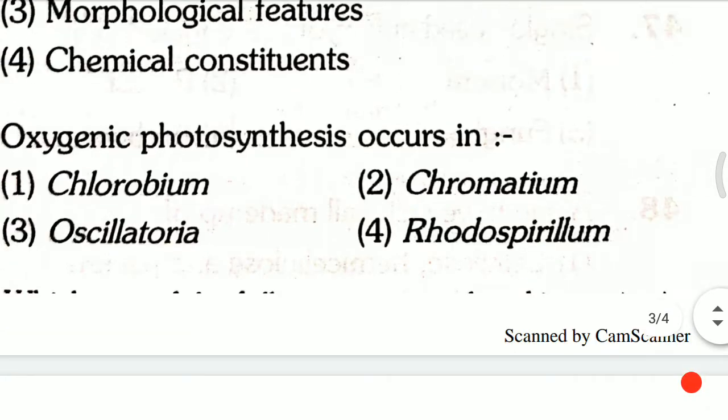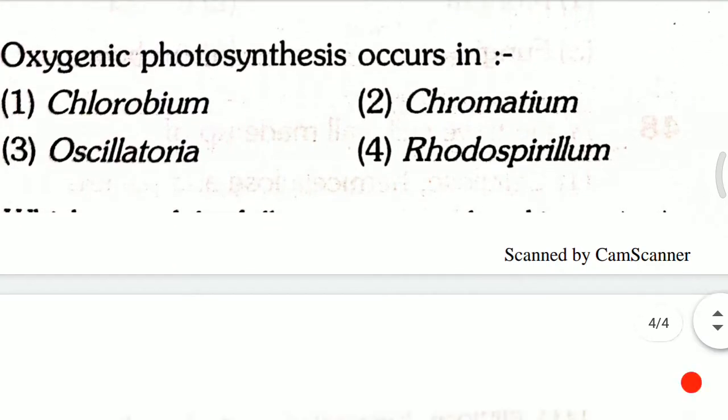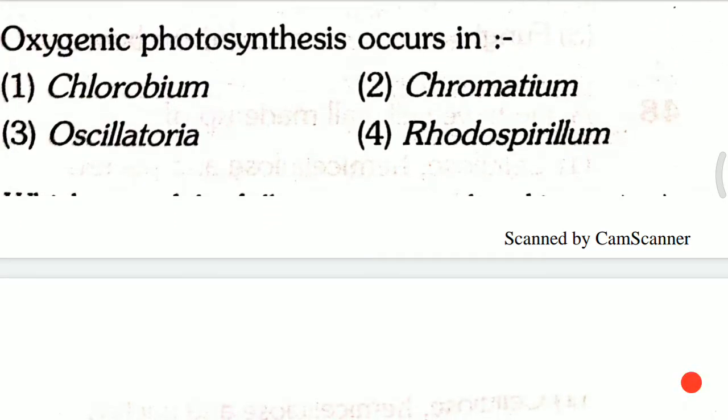Question 13. Oxygenic photosynthesis occurs in first, Chlorobium; second, Chromatium; third, Oscillatoria; fourth, Rhodospirillum. Oxygenic photosynthesis occurs in, and the answer for this question is the third one, that is Oscillatoria.